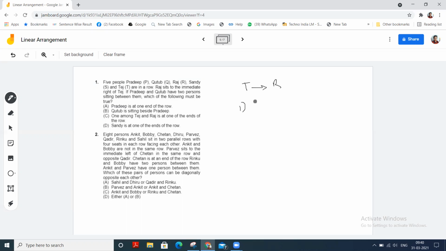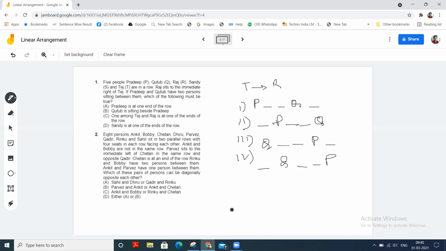One is P, then two blanks, then Q, then one blank, or two blanks, then P, Q, then Q, blanks, then P, blanks.